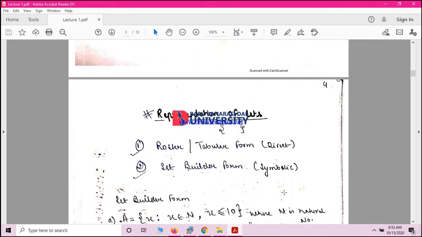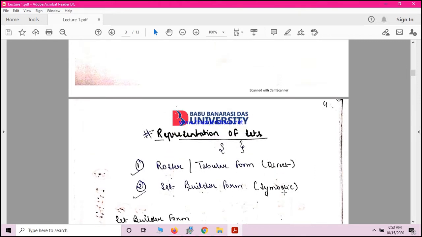And let's see the representation of set. How we represent the set. So basically a set is represented in two formats. First one is called the roster or the tabular form, or you can say the direct method, and the second one is the set builder form, or you can say the symbolic. Here you write directly the set, here you write the definition of the set.